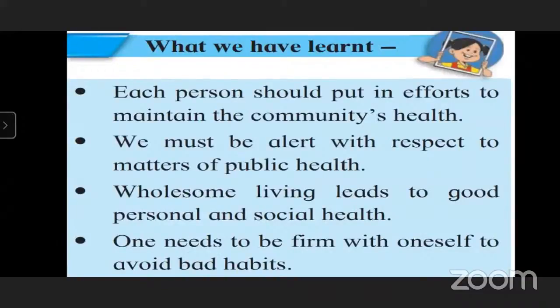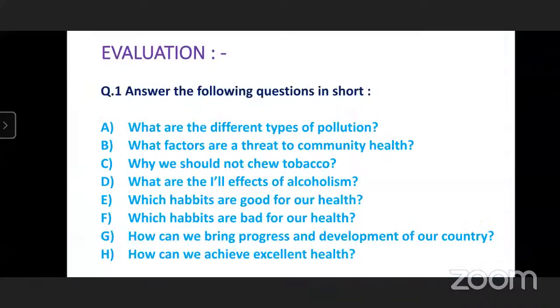Each person should put in efforts to maintain community health. Yes, read. Point 1, each person should put in efforts to maintain community health. Second, we must be alert with respect to matters of public health. Point 3, wholesome living leads to good personal and social health. Point 4, one needs to be firm with oneself to avoid bad habits. Yes. So all these things we have learned today in our lesson.